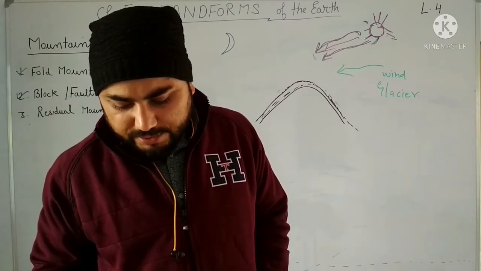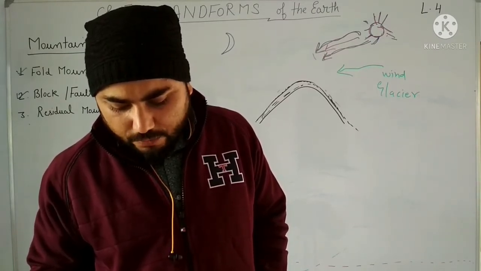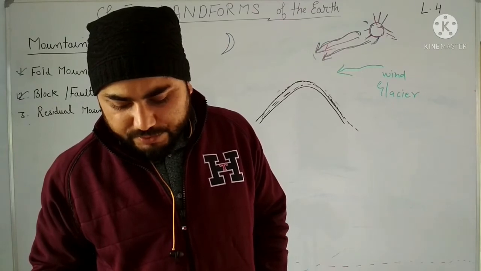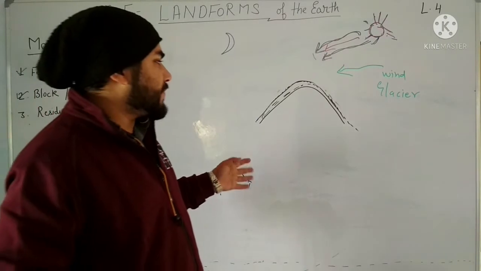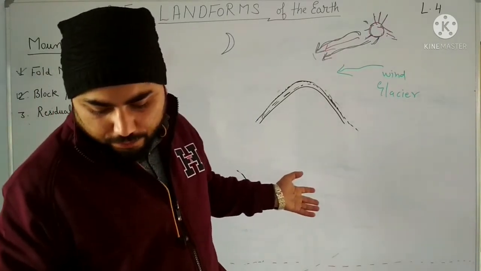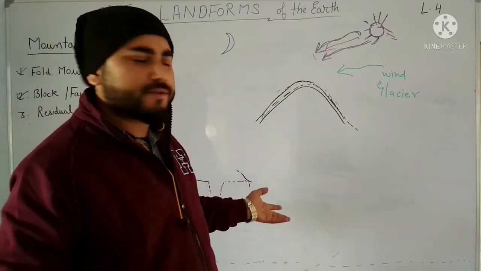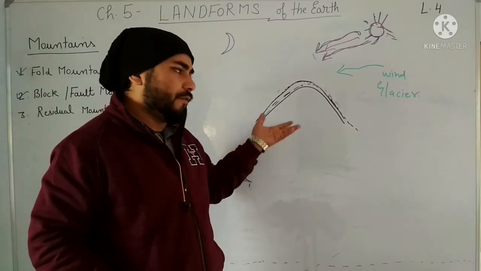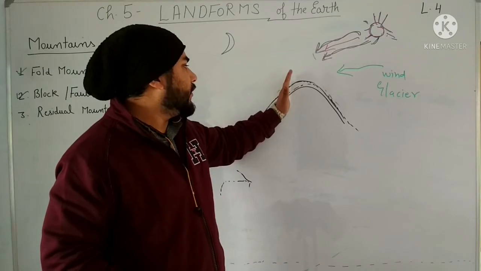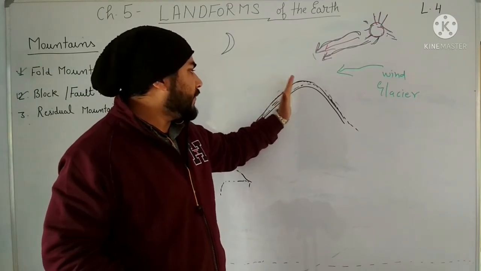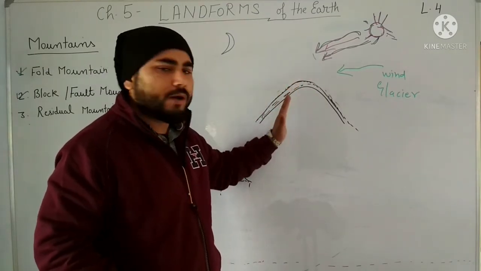Most residual mountains are characterized by low elevations. However, both gentle and precipitous relief can exist. So here gentle as well as steep slopes can be found. It is based on the rate of erosion: if erosion on this side was higher than on this side, then this side will be lowered down.